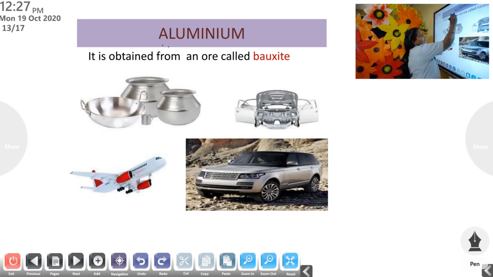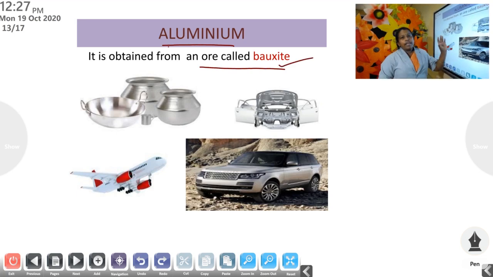The ore of aluminium is called bauxite. It is from this bauxite that we take aluminium. So the ore of aluminium is bauxite. You have to remember that. It will be asked in your examination.